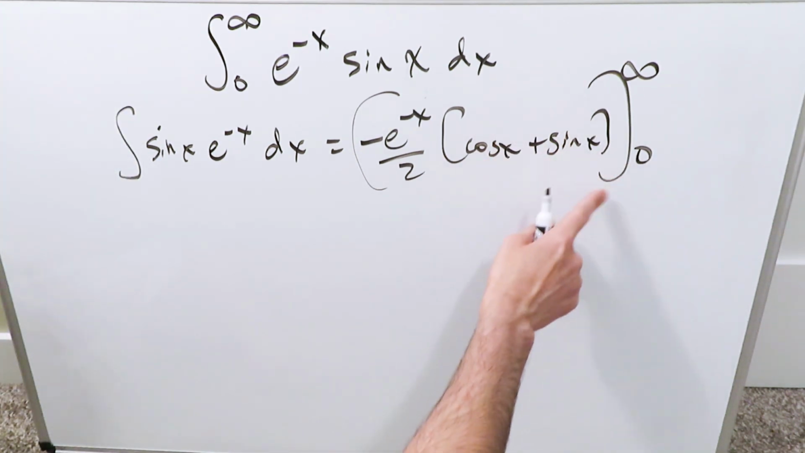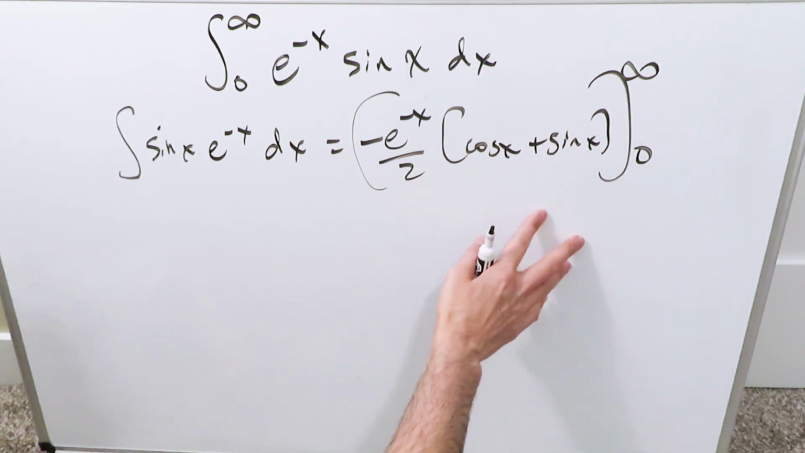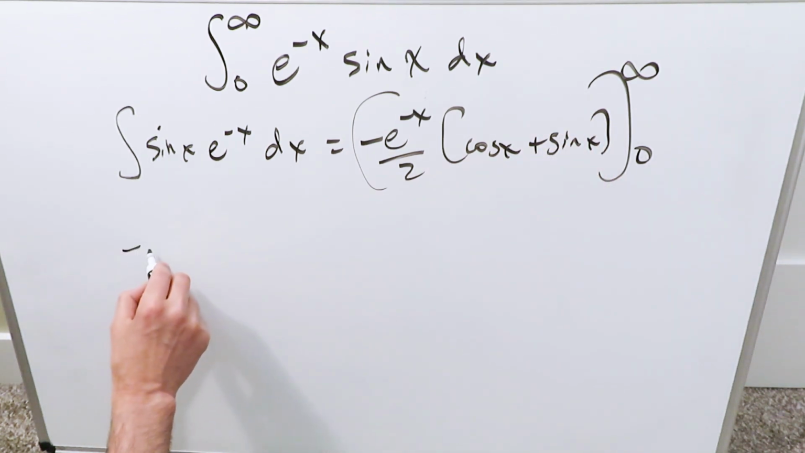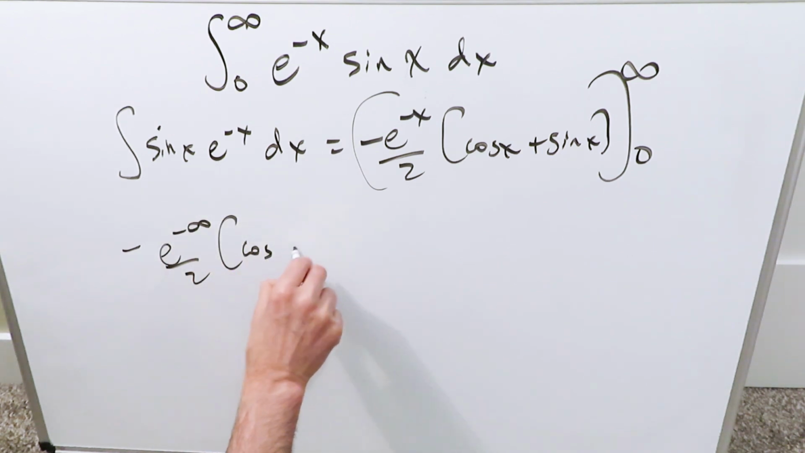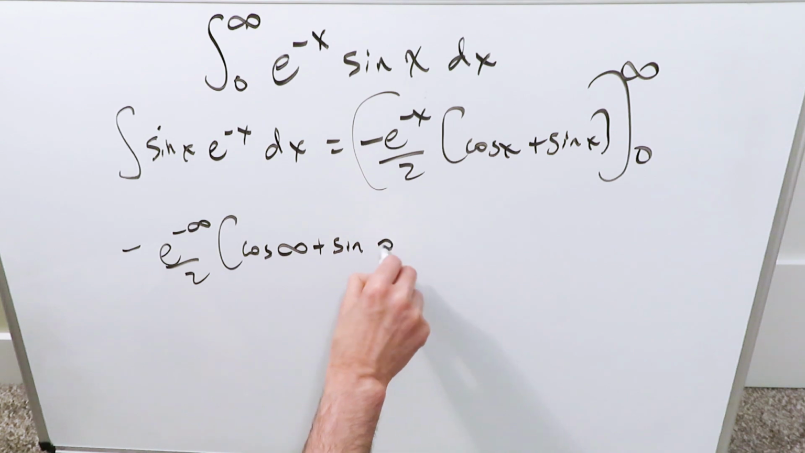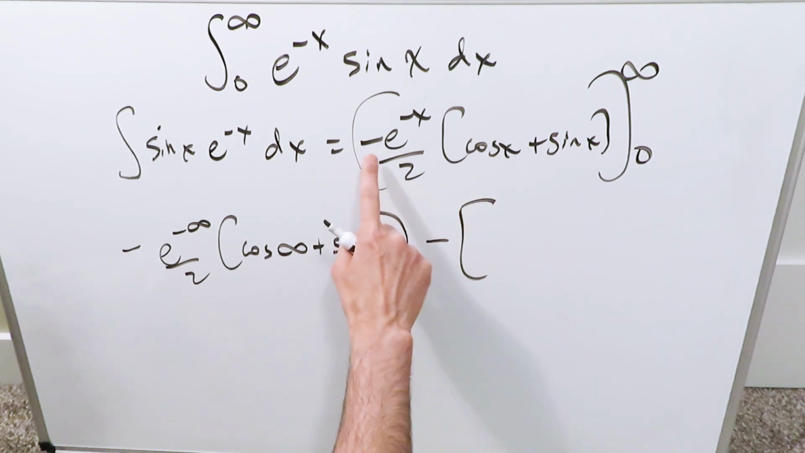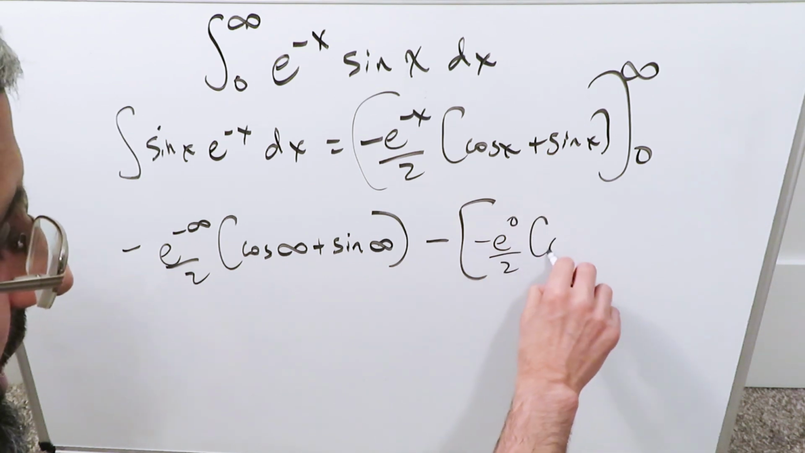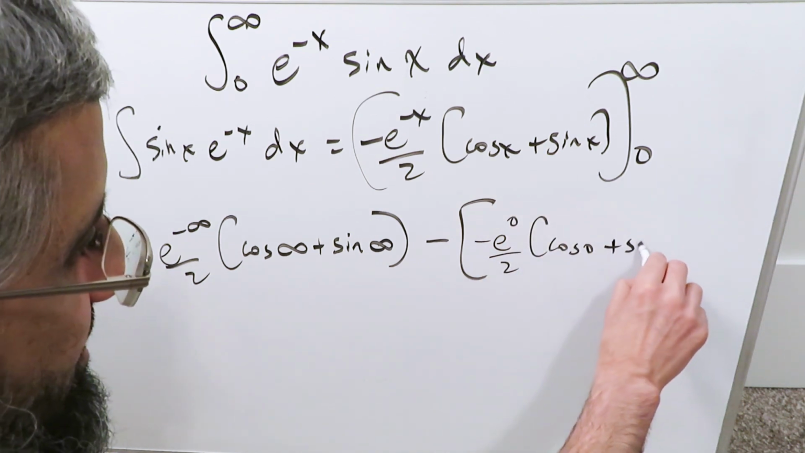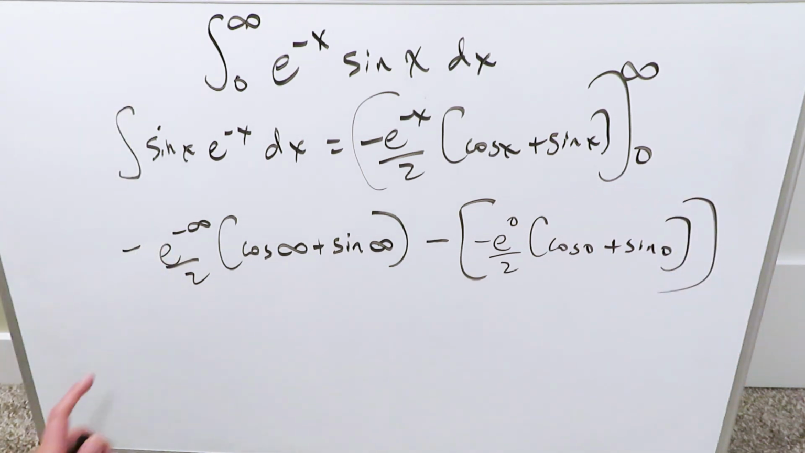We'll put the upper limit, we'll put the lower limit. Now look, when we put the upper limit over here, this is where we can get away with it. I have minus e to the minus infinity over 2, then I have cosine infinity plus sine infinity. This is the upper limit coming in, minus the lower limit. I'll have minus e to the minus 0, which is just a 0 over 2. I'll have cosine 0 plus sine 0. You just have to compute this and then we'll be good.